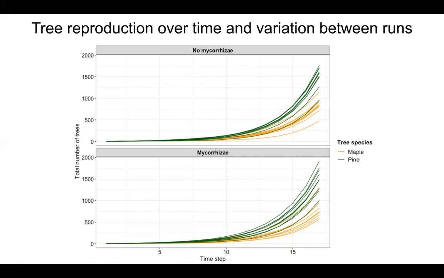We did this type of visualization to see the variation between runs, since our model did have a stochastic component, with some random number die rolls happening to decide some of the probabilities for the different strategies. Overall, the runs showed similar trends. In all cases, there tend to be more pine trees growing over time than maple trees, as you can see with the differences between the colors.